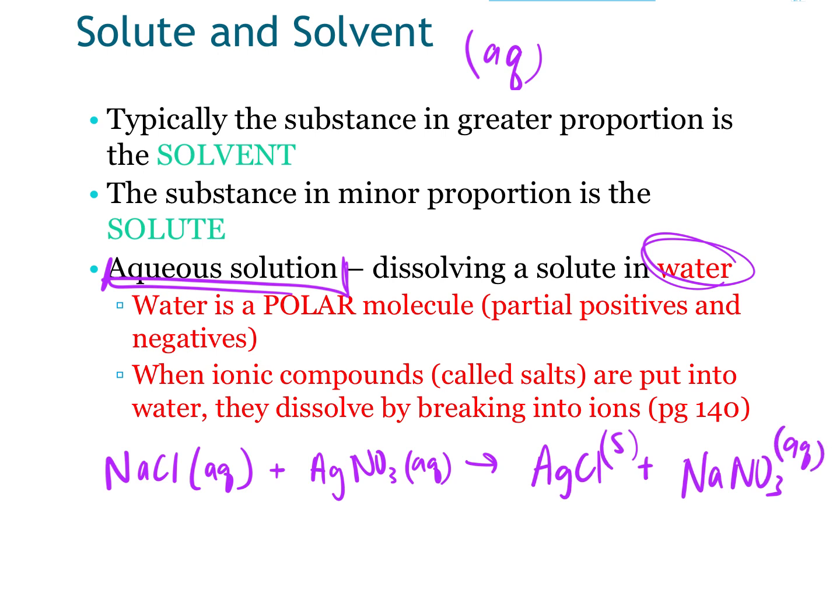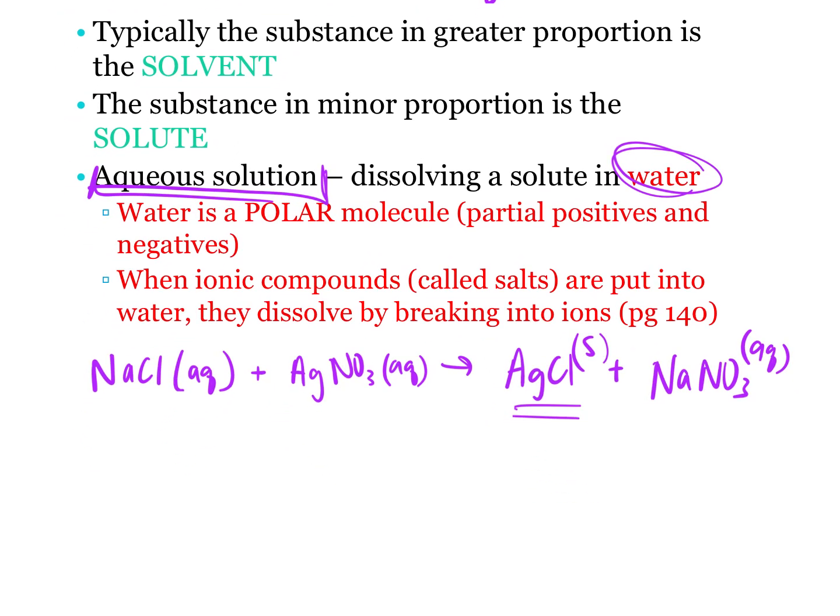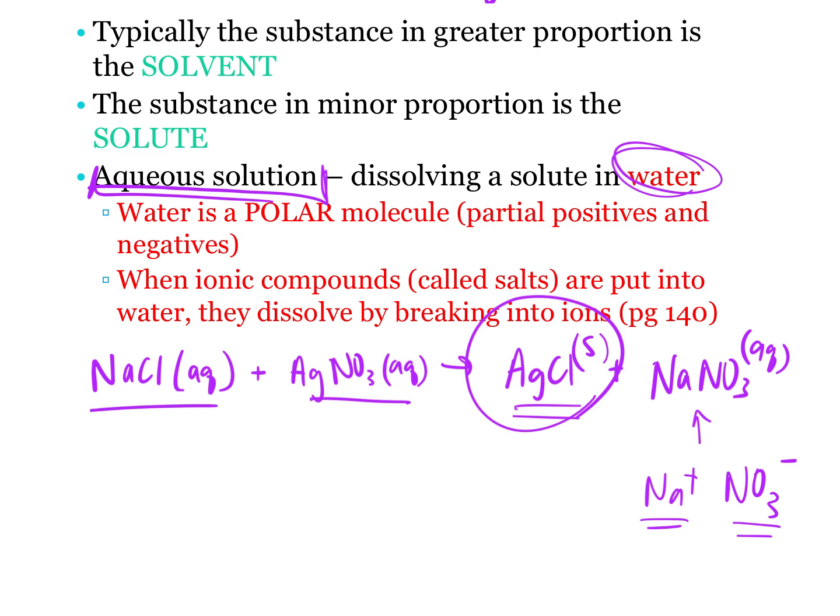So those ions didn't do anything, right? They stayed dissolved. So if you really looked at what products you had, AgCl as a solid. And since this compound is aqueous, we really had sodium ions floating around and NO3 ions floating around, right? When something is aqueous and dissolved, that means those ions have separated, okay? And so in an aqueous solution, these were really our products: solid silver chloride, sodium ions, and nitrate ions. Isn't that kind of interesting? That's what happened, right? When we put them in water, they all dissolved, and then when they started mushing together, the silver and the chloride combined to form a solid, and that's what the precipitate was.